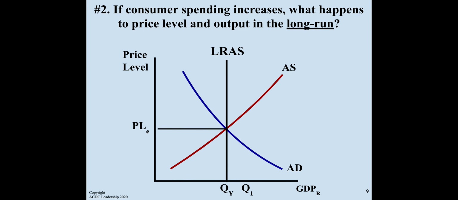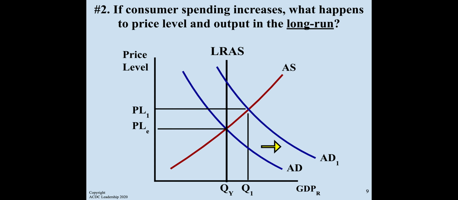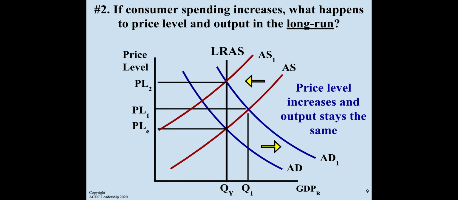If consumer spending increases, what will happen to price level and output in the long run? Shift in aggregate demand as a result of that consumer increase. But in the long run, a shift in aggregate supply will bring you back to the original quantity and, of course, have an increased price level.